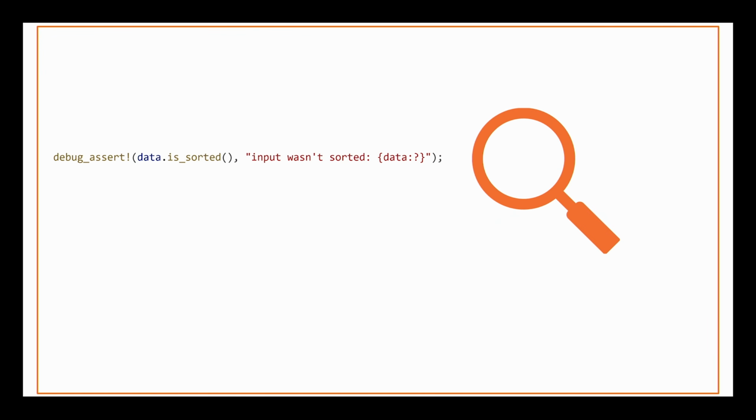If you haven't looked into the guts of debug assert, this is how it works. It's equivalent to this cfg check against this debug_assertions name, and if that happens to be true, then it just turns into a regular assert that we had before.